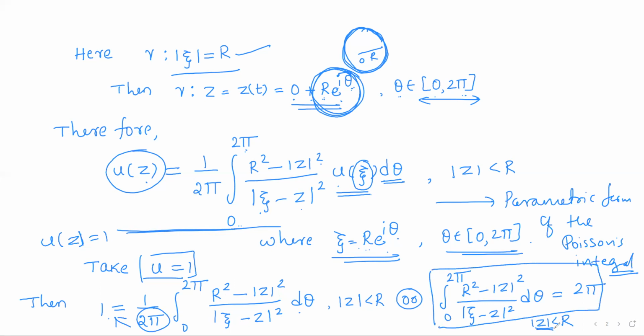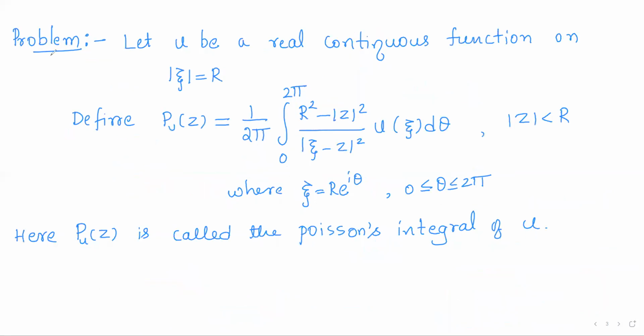So for all z with mod z less than r, the value of the integral of (r square minus modulus of z square) by modulus of xi minus z whole square, from 0 to 2 pi, is 2 pi. So just remember this. We'll use this integral value in further problems. Okay, now we shall have a problem.